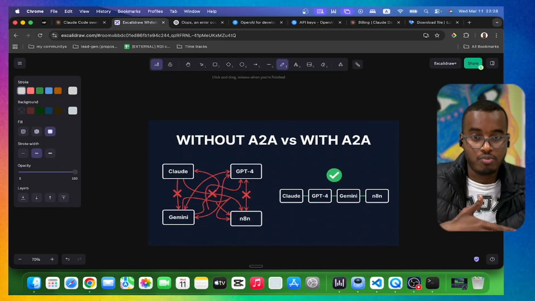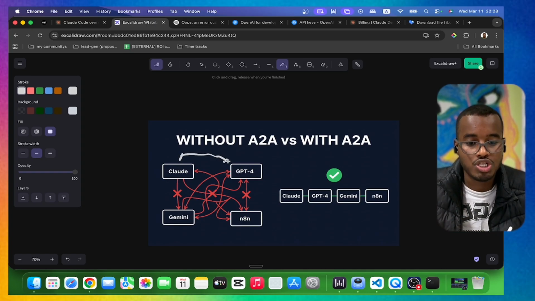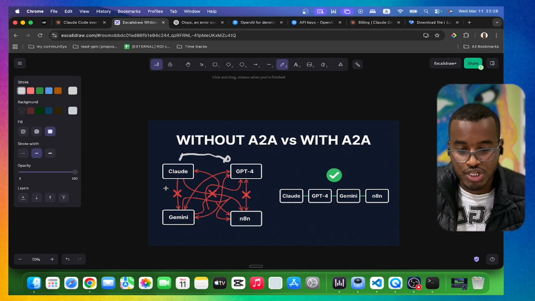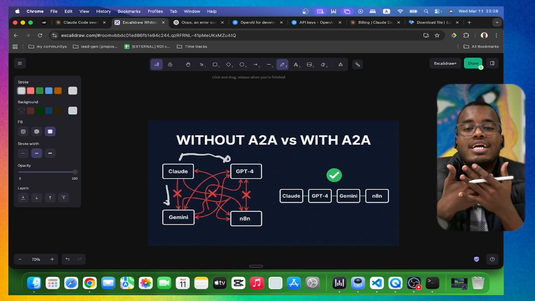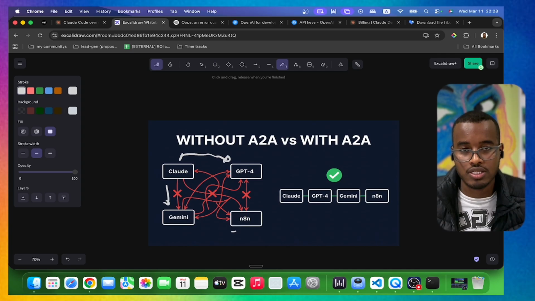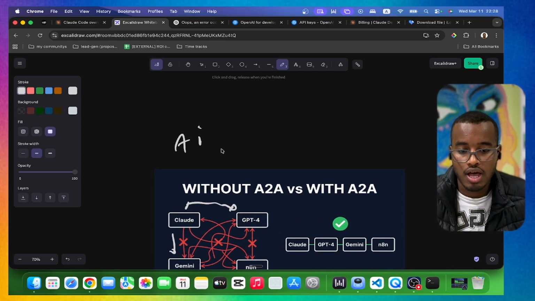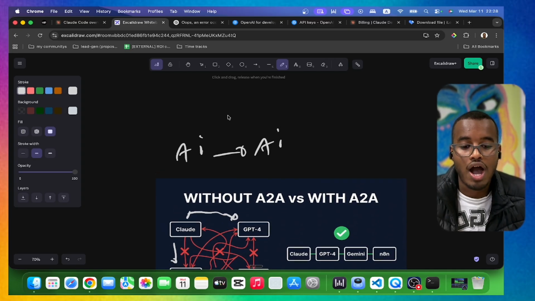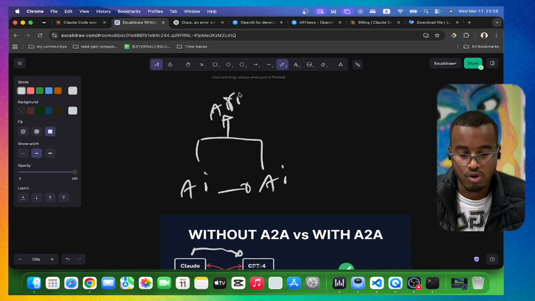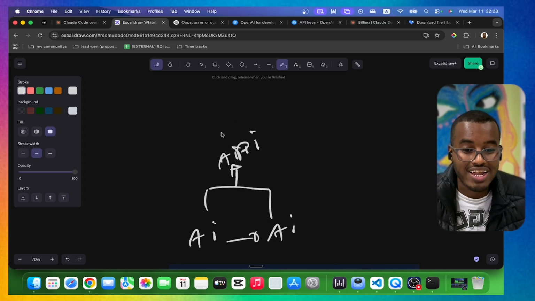So before the A2A protocol, right now Claude Code cannot connect to your ChatGPT 4 or something like ChatGPT 5.4 or maybe Gemini. It cannot communicate with it. It cannot communicate with a workflow in n8n. So if you needed 2 agents to communicate before A2A, you had to create a program. You had to create API, application program interfaces, from scratch.